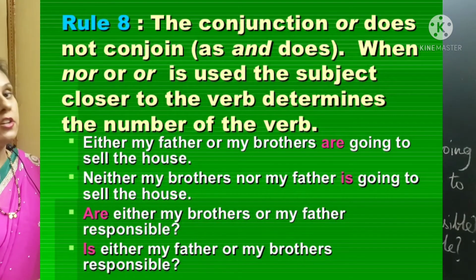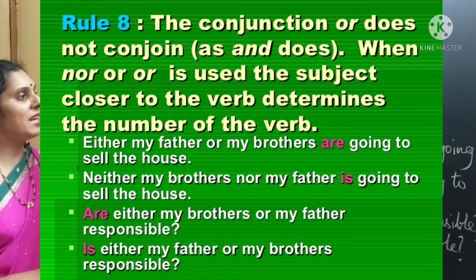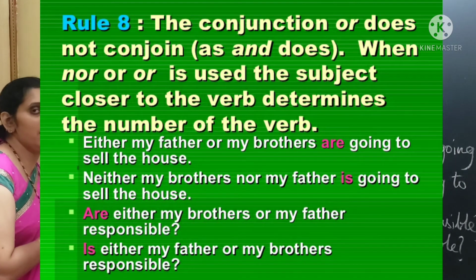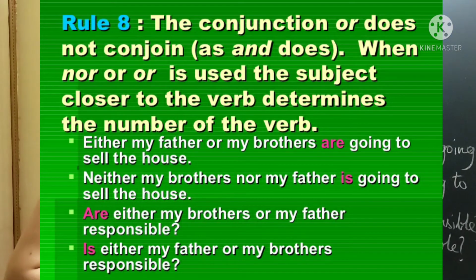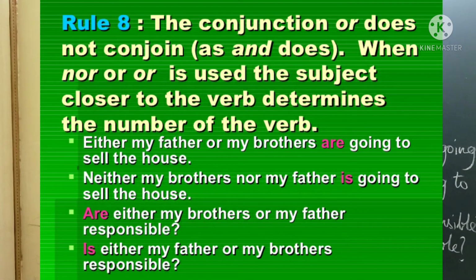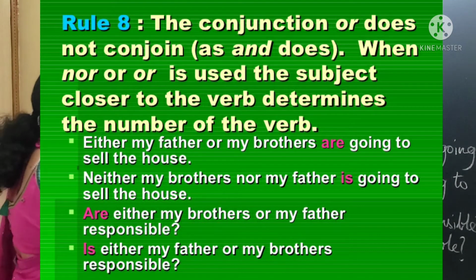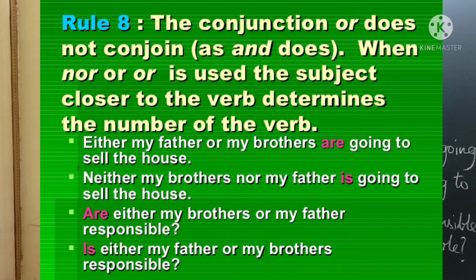See, when the conjunction nor or or is used, the subject closer to the verb determines the number of the verb. If you take either my father or my brothers, here my brothers is plural, so the subject closer to the verb is plural, so the verb will be plural: are going to sell the house. Next, neither my brothers nor my father is going to sell the house. My father is singular and closer to the verb, so the verb will be singular.